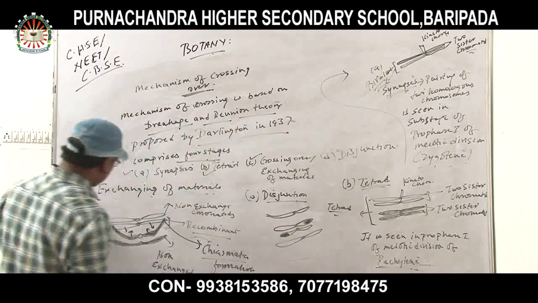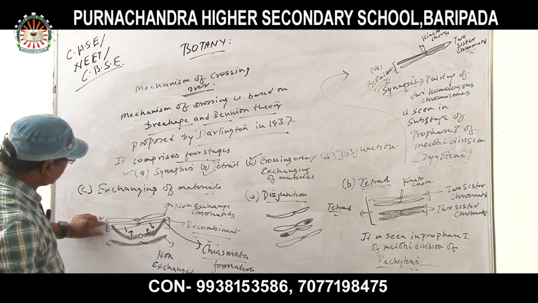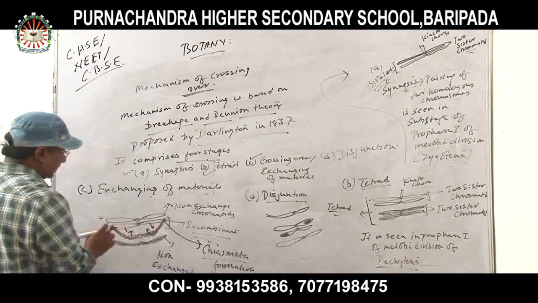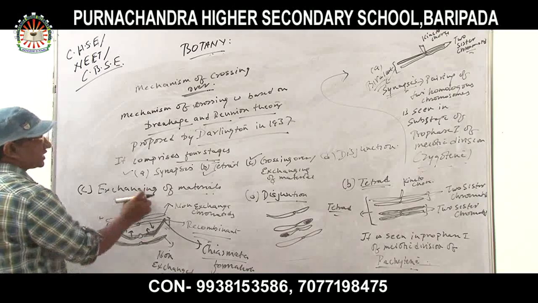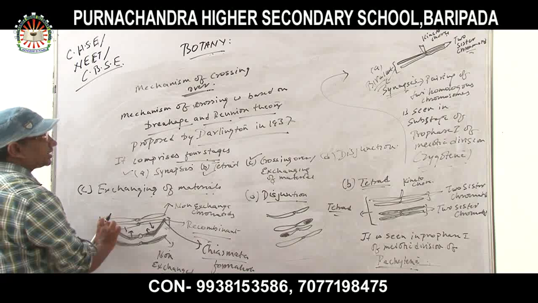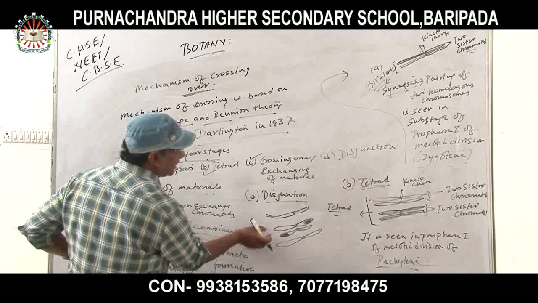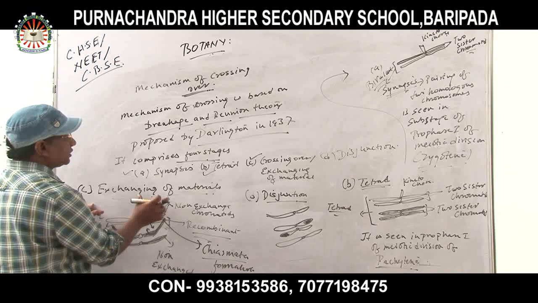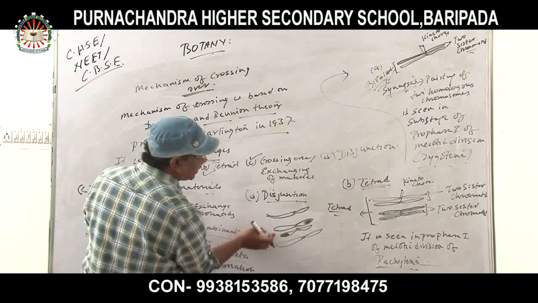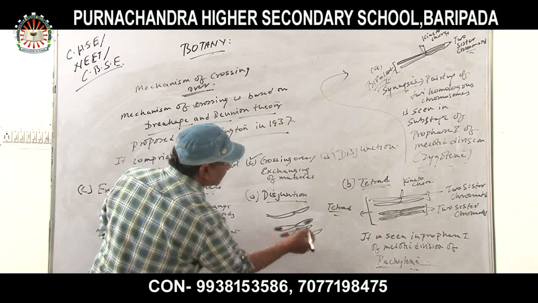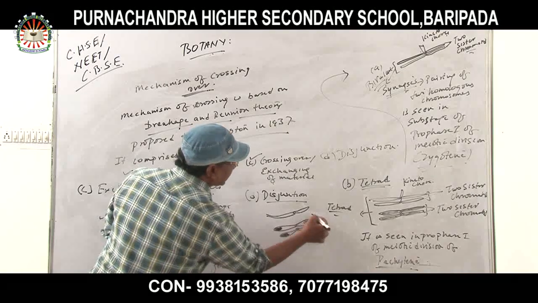Okay, disjunction. Now, disjunction means that chiasmata no longer hold, and then a separation will take place. In case of C, two chromatids are exchanging materials with each other. But in case of disjunction, after the completion of the exchanging of materials, a disjunction occurs. Okay. And these are the recombinant characters.